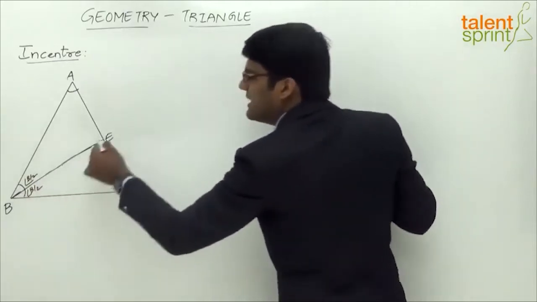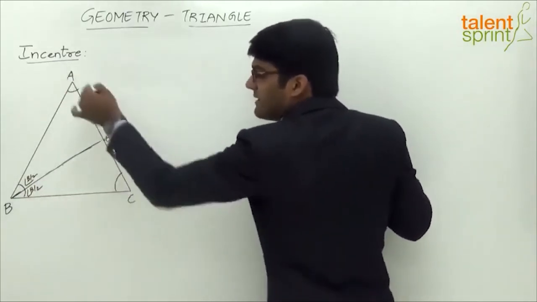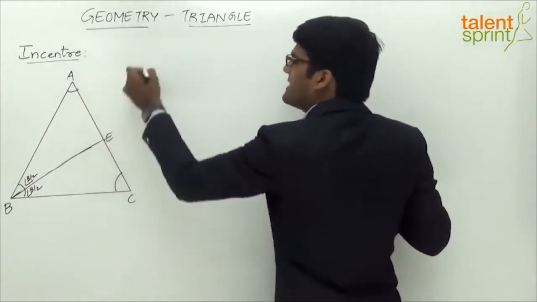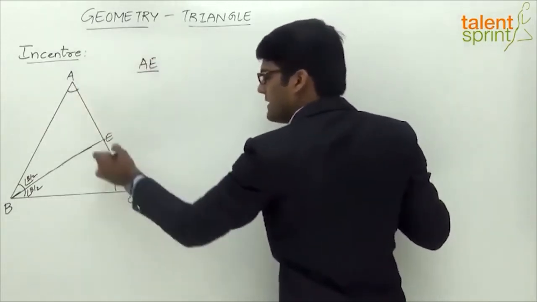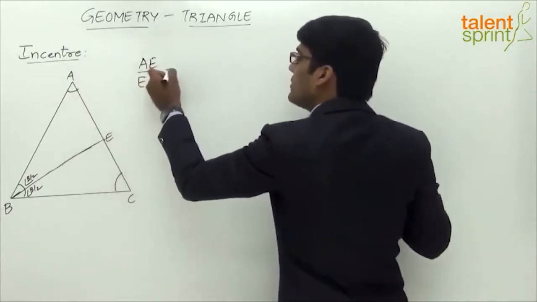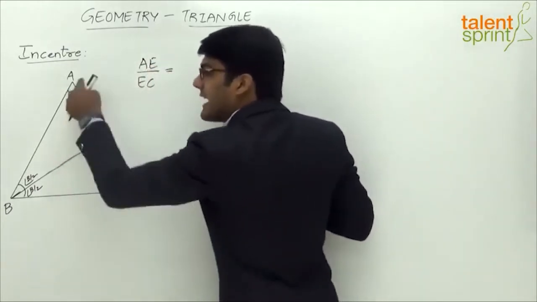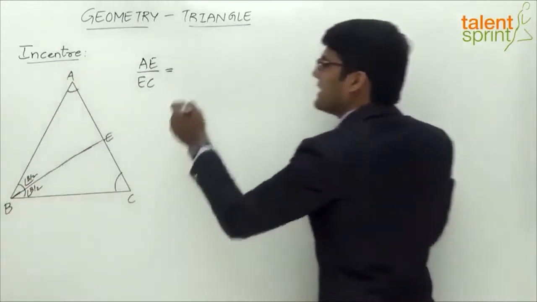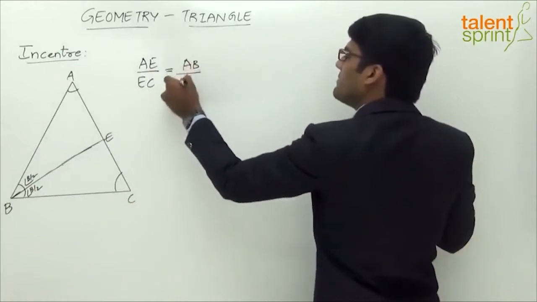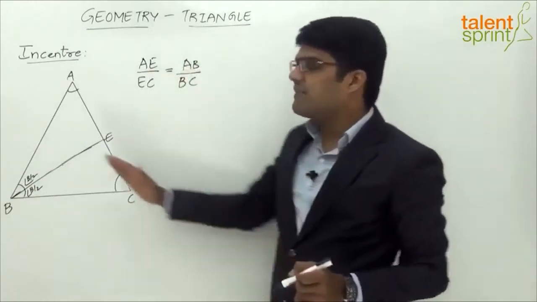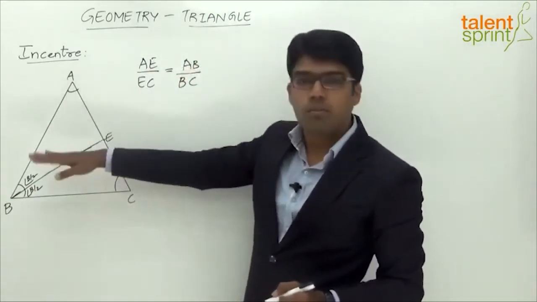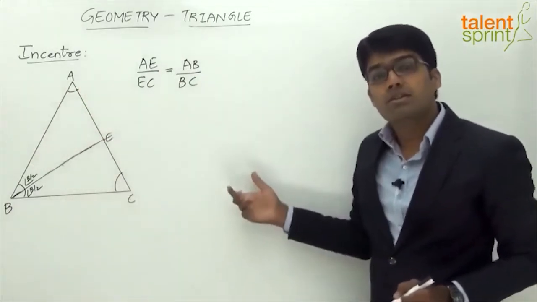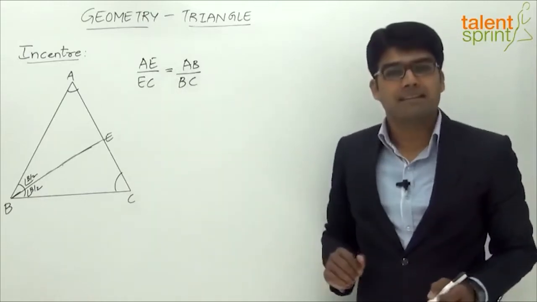Let us understand this with the help of the sides here. Now if you observe, BE is the angle bisector which divides the side AC in a particular ratio, right? So we can say the ratio in which the side is divided, AE by EC, will be equal to the ratio of the sides which contain the angle. Now what sides contain this angle? AB and BC. So we can say this will be equal to AB by BC. Likewise, even for the other angle bisectors, when we extend them so that they divide the opposite side in some ratio, that ratio in which the opposite side gets divided will be equal to the ratio of the sides that contain the particular angle there, right?